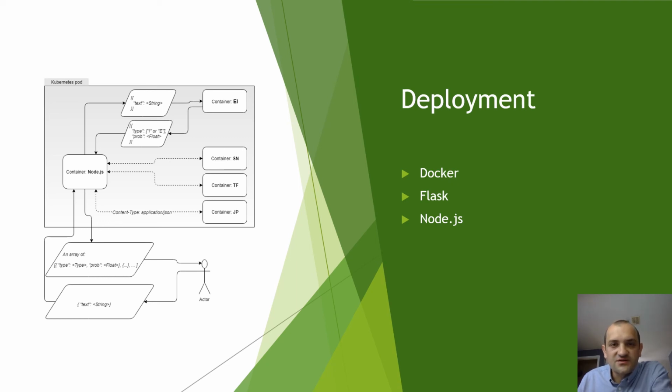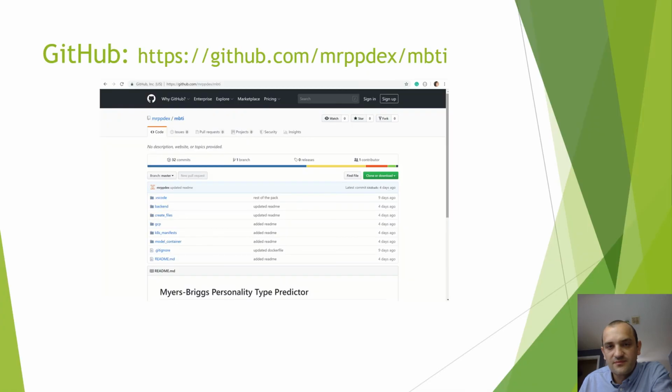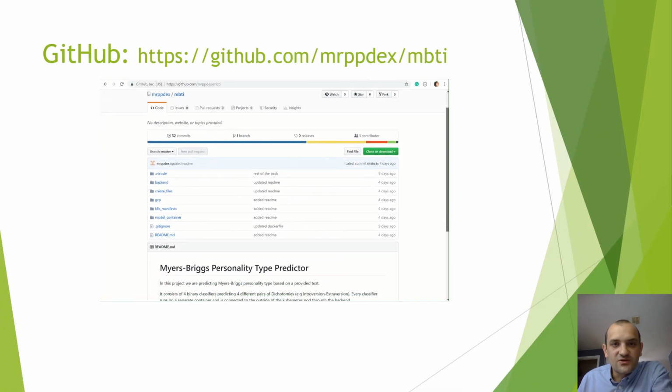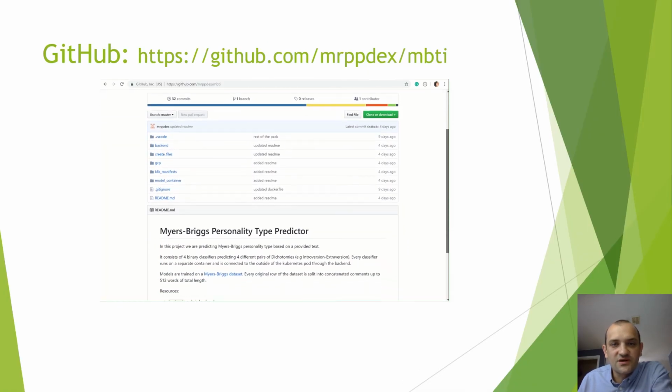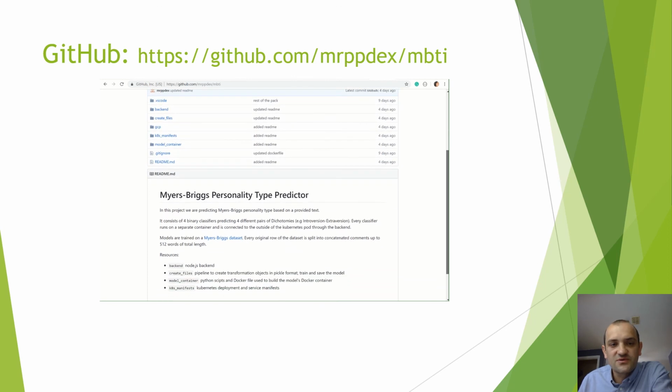Once the containers are ready, we can build the Kubernetes pod and deploy the model in the cloud. I use the Kubernetes cluster I'm most familiar with, which is Google Cloud Platform. The front end is operated by JavaScript running on the client's web browser. The complete code with information on how to build and deploy it is available in the GitHub repository.